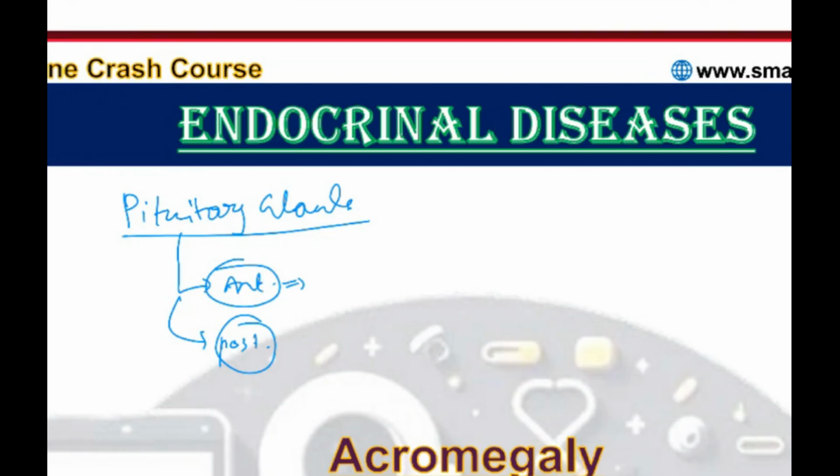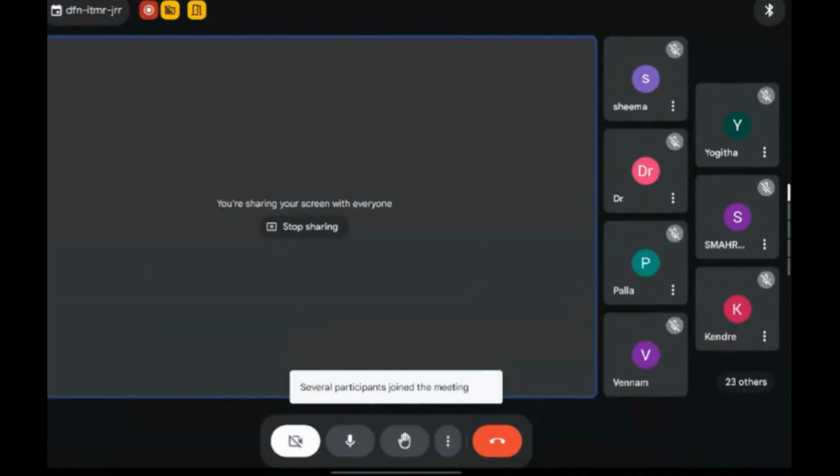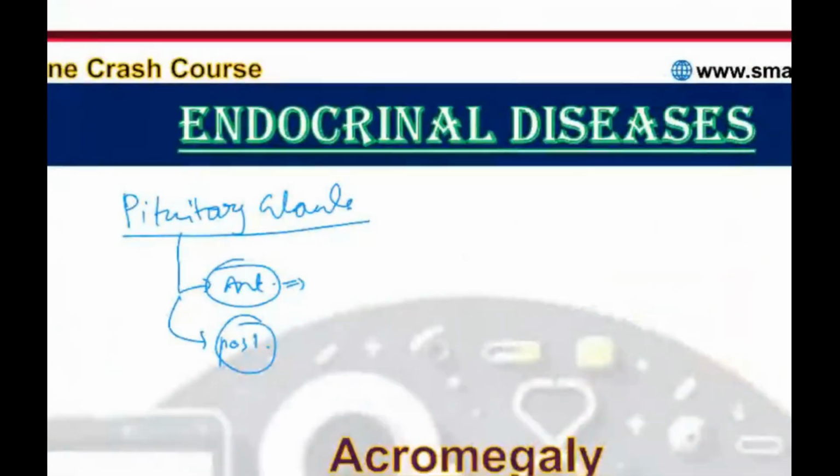How many hormones? Screen is not visible. Screen is not visible. It is visible. Can you please rejoin? Screen is visible.